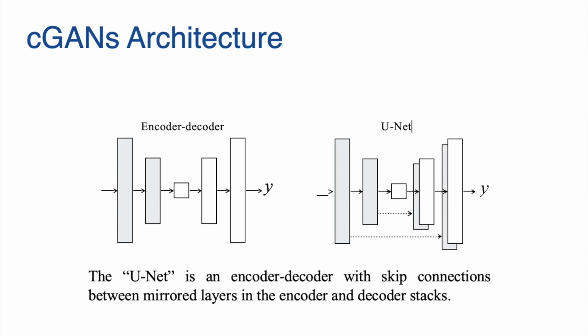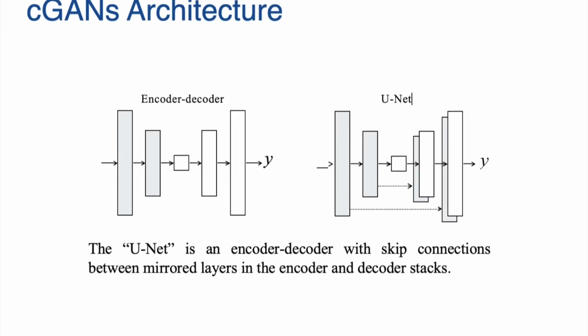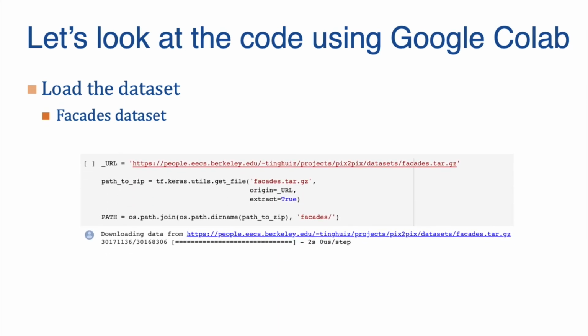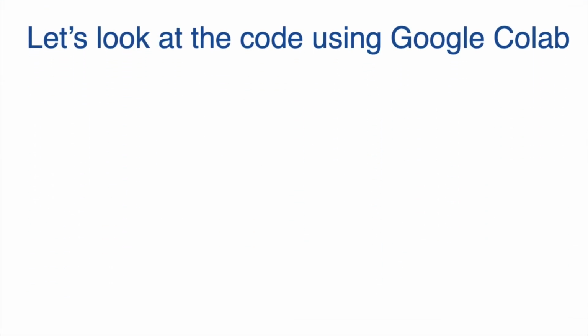Moving ahead now, let's take a look at some important code snippets from the project. Here, the first snippet we will take a look at is how to load a dataset. The dataset that we are going to use is a facade dataset. In the code snippet shown below, we simply give the URL path to the facades.tar.gz file. As we are done loading the dataset, we will move forward and start to build our generator.